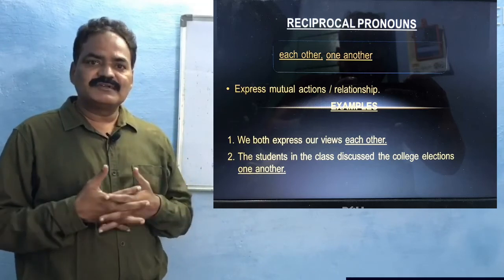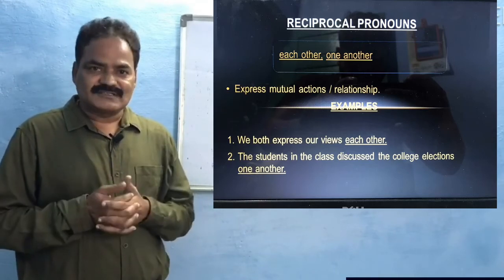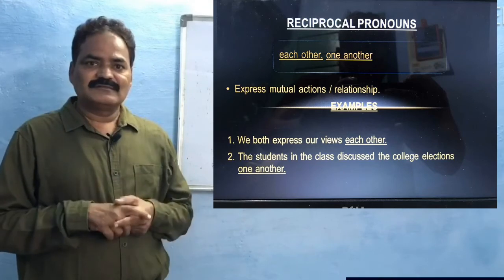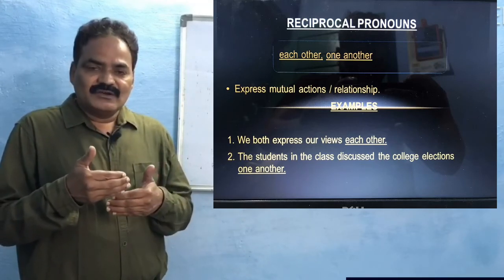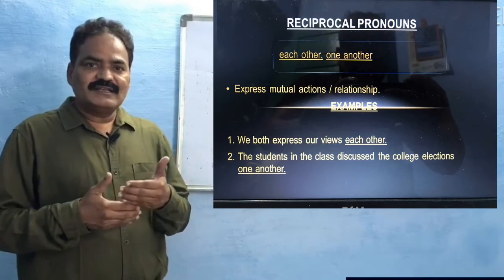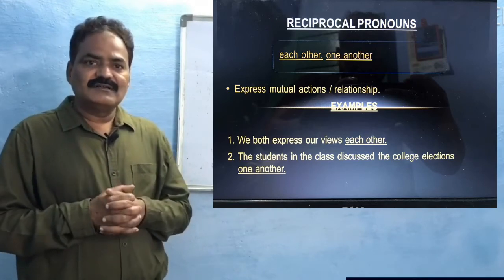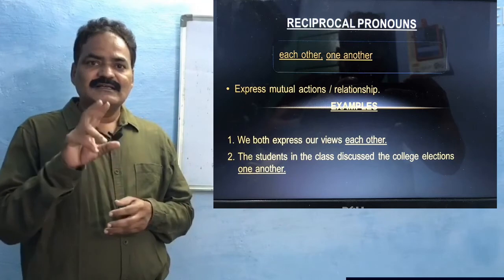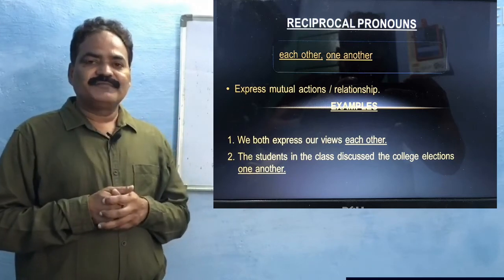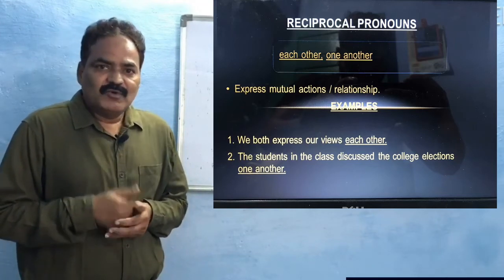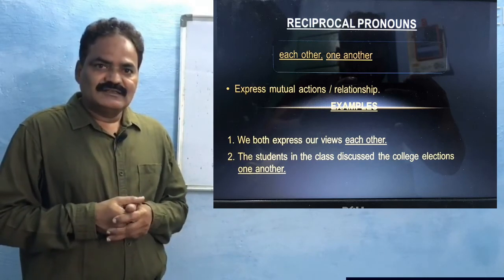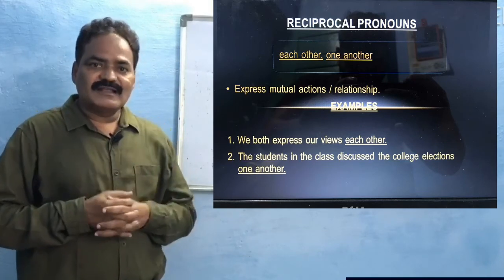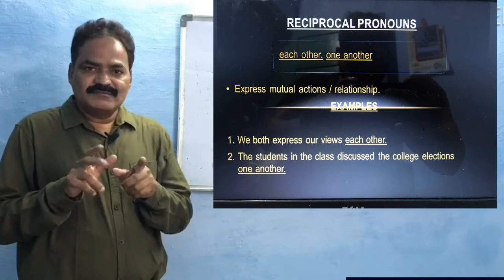Each other refers to two persons, one-to-one. Only two persons, when they reciprocate, when they share mutual actions one-to-one, then we use each other. When more than two people reciprocate, then we use one another. So this is the minute difference.